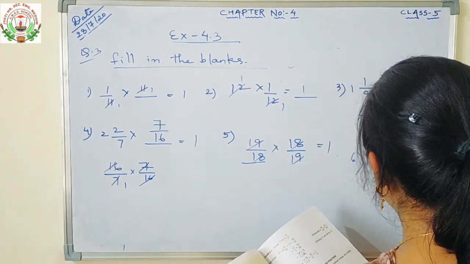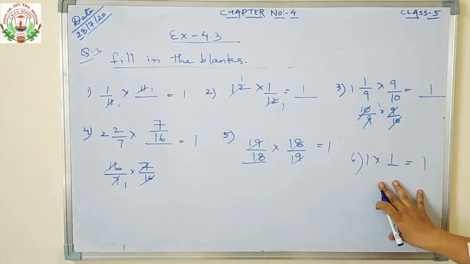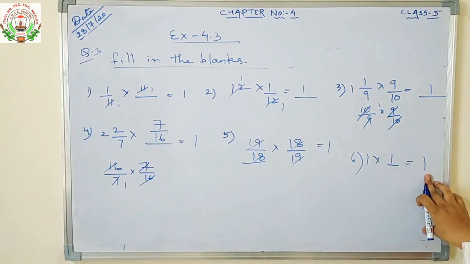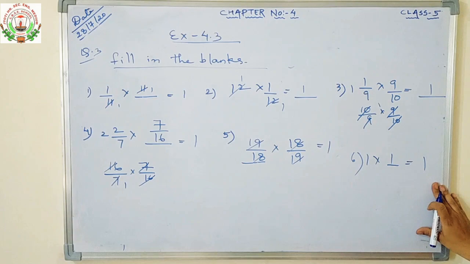Number 6. 1 into dash is equals to 1. 1 into 1 will be 1. Because whenever we will multiply any number by 1, we will get the same number as the answer. So when we will multiply 1 into 1, we will get 1.